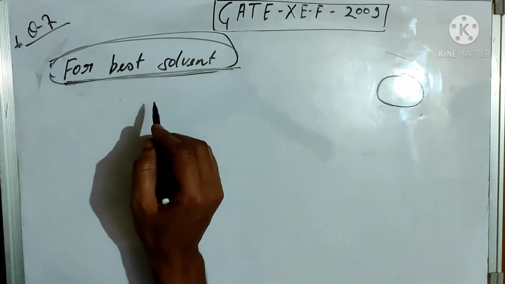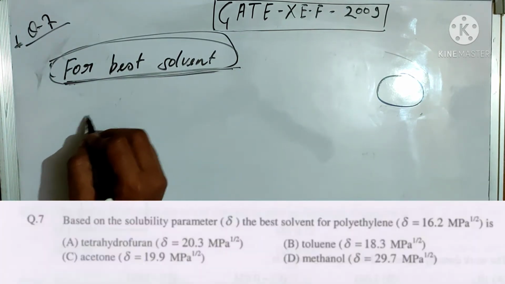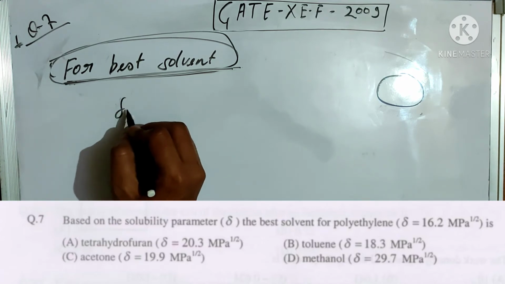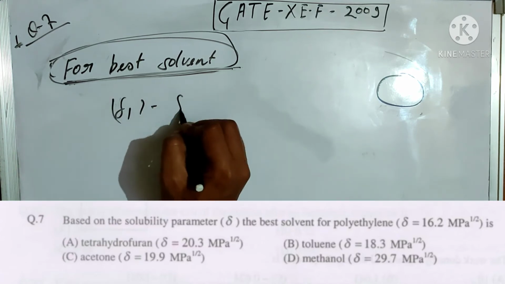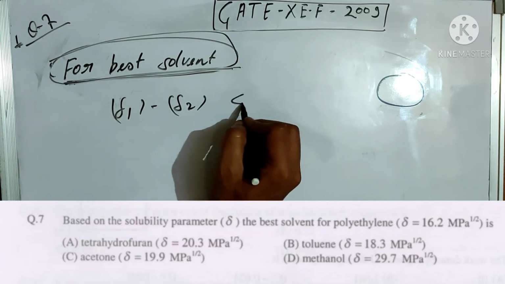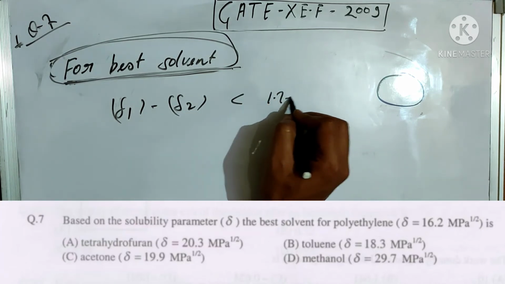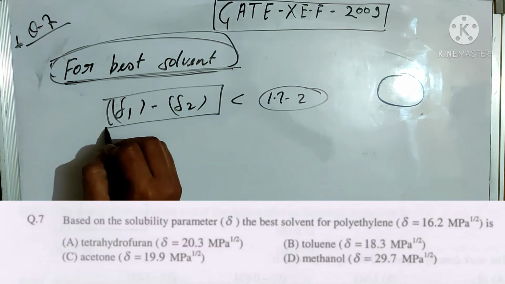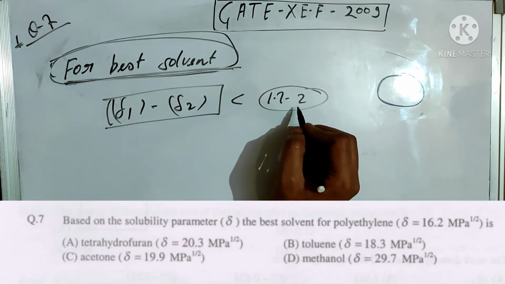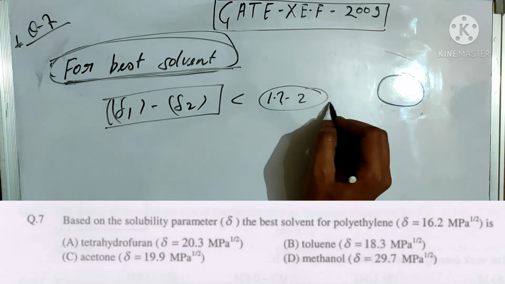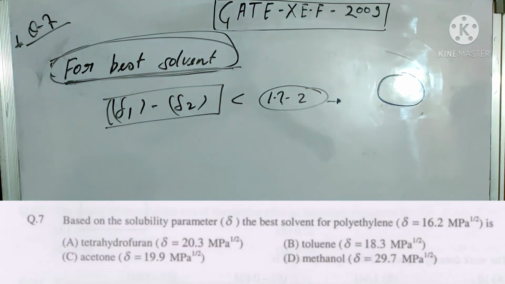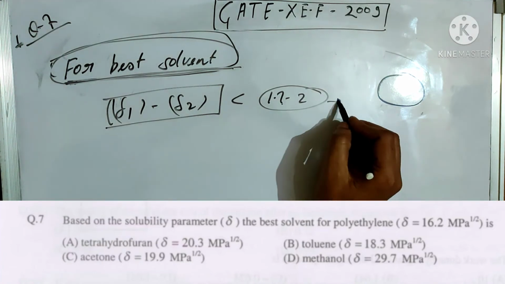For the best solvent of the polymer, the difference of the solubility parameter of the solvent lambda 1 and the solute lambda 2 should be less than 1.7 or 2. Then that solvent is the best solvent for that polymer.